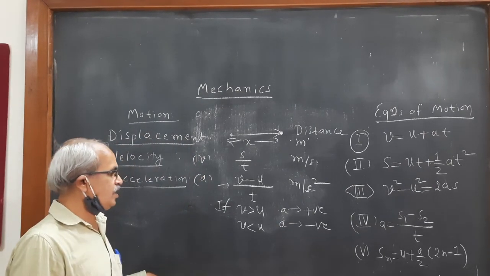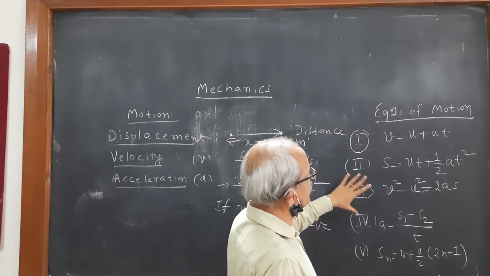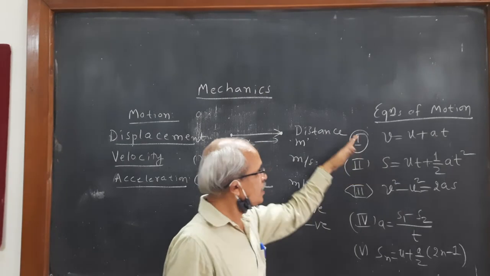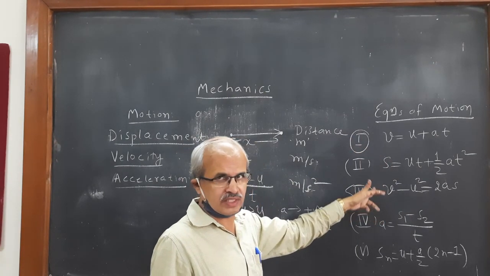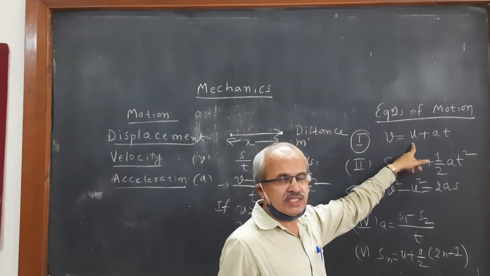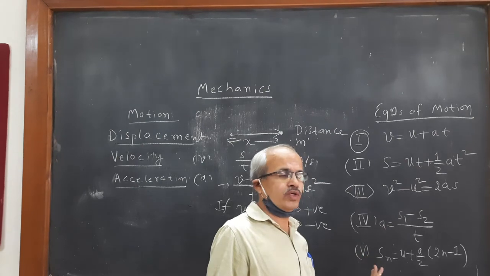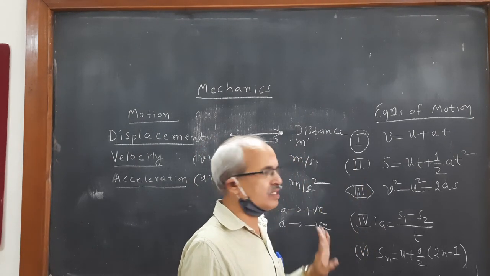You will understand the significance of those equations of motion once you know what these symbols are. V is the final velocity, U is the initial velocity, A is the acceleration of the body, T is the time taken, and S is the distance covered by the body.